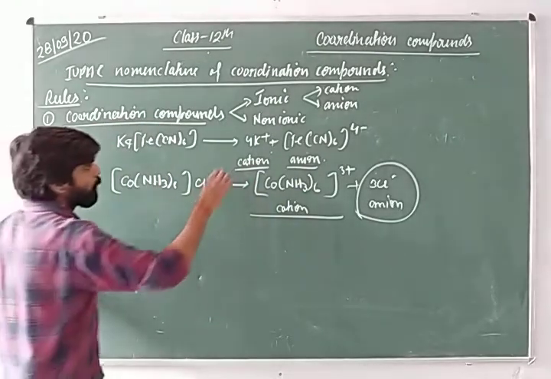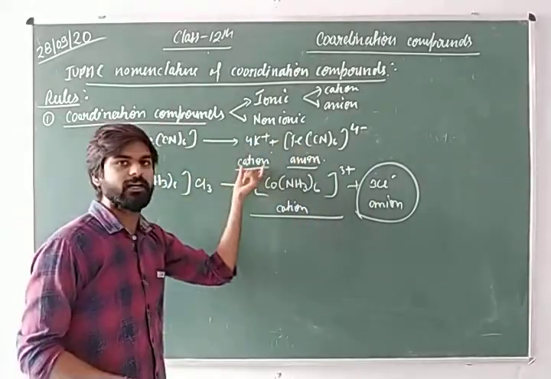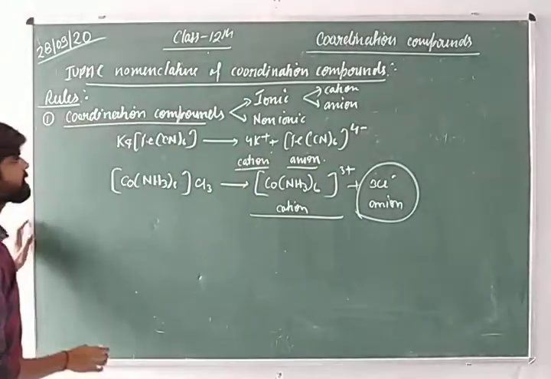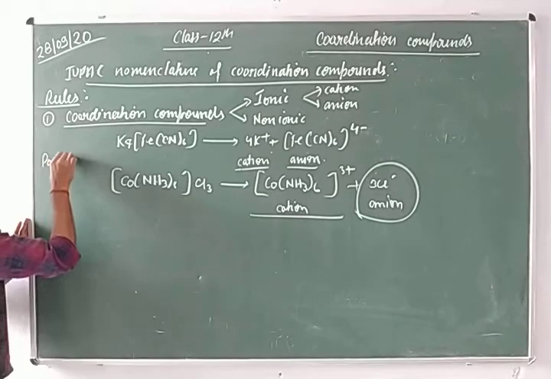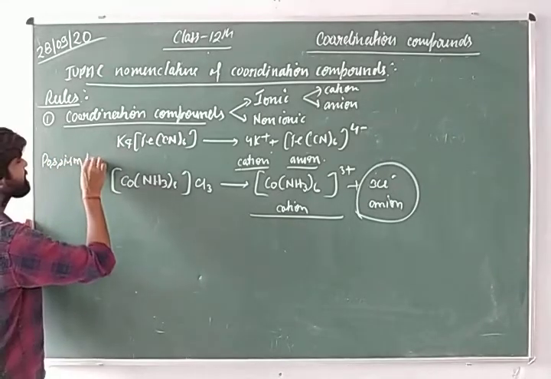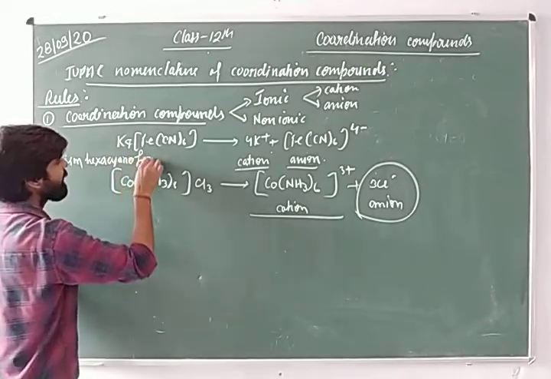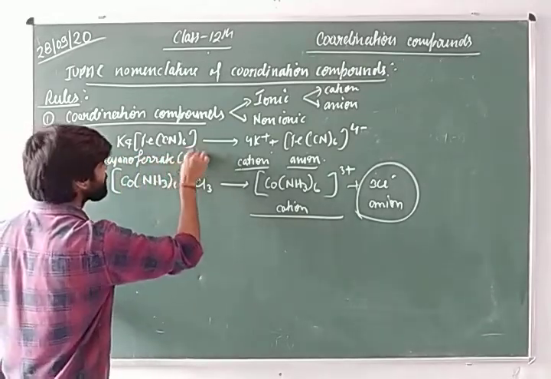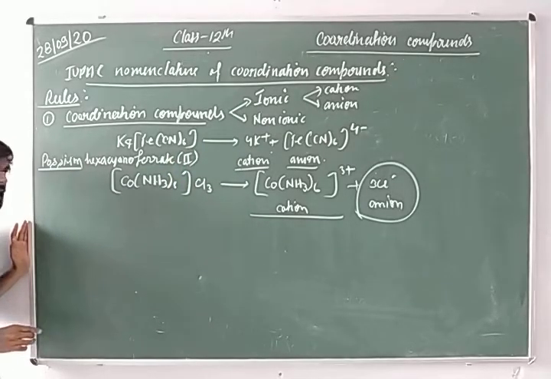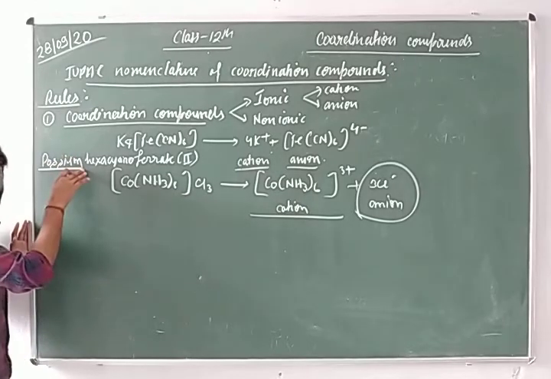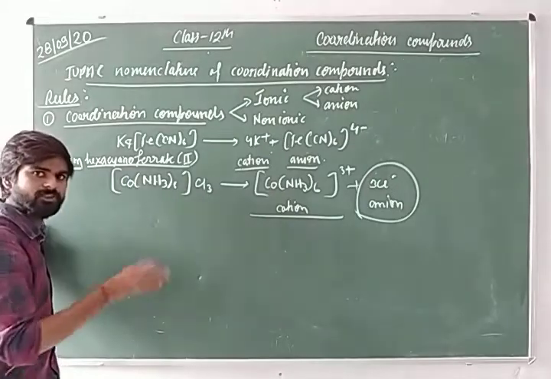What, sir? During the naming of any coordination compound, we write first the name of the cation and after that the anion. So what is the name of this compound, sir? You can write potassium hexacyanoferrate(II). Here you can see the potassium, which is the cation, is named first, and after that the anion, whether the anion is complex or simple.